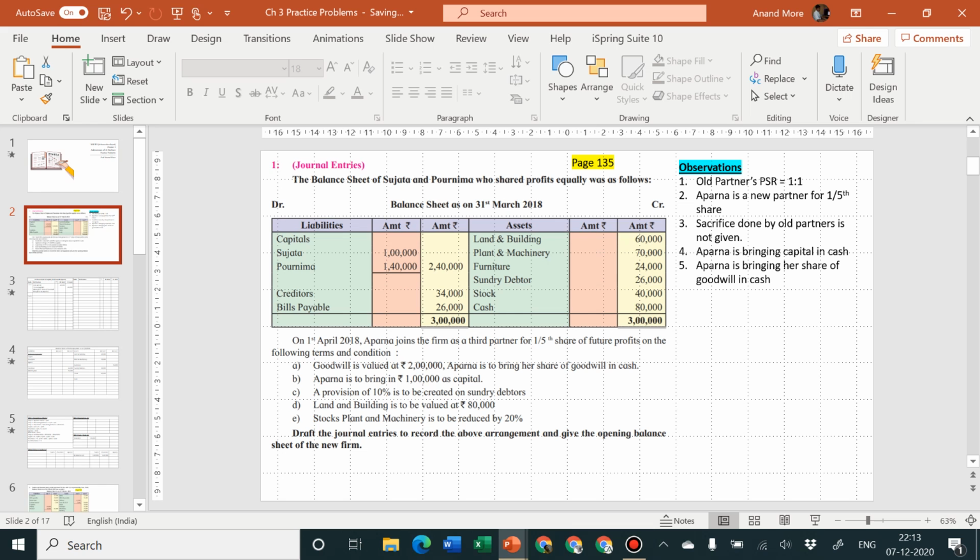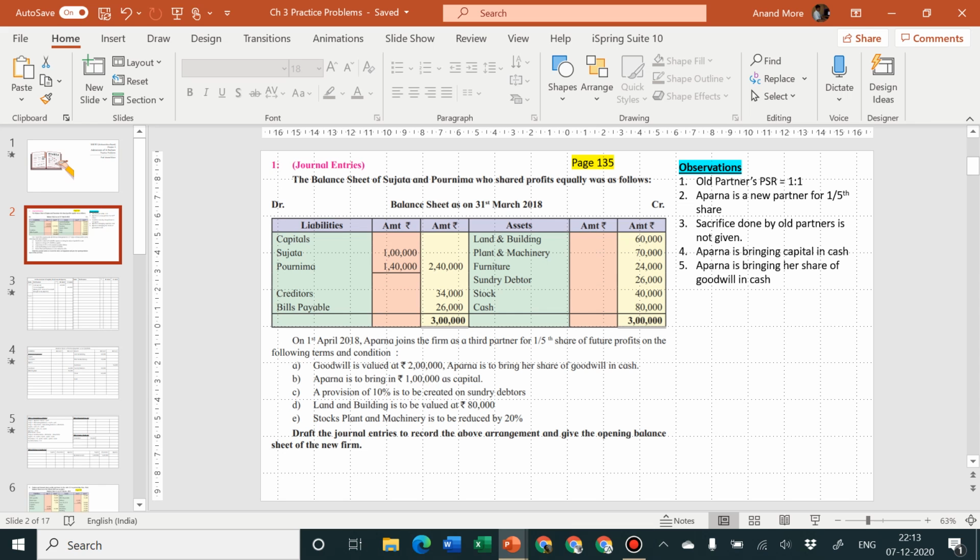So who brought that goodwill in the firm? Obviously it was the hard work of Sujata and Purnima. Although we did not purchase it like land and building, plant and machinery, furniture, debtors, stock, etc., we generated it, and the value of it was rupees 2 lakh.